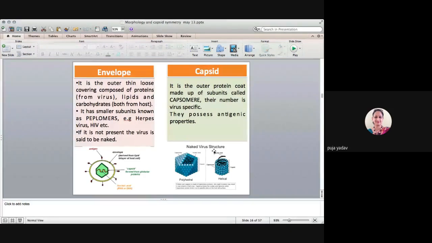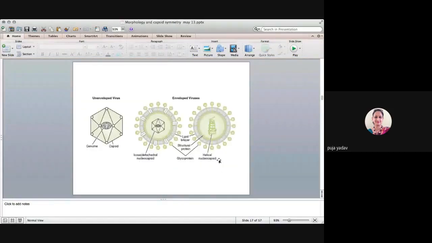Okay, so these are naked virus structures. You can see this is a capsid here, with icosahedral symmetry. This one is helical symmetry, and these are the enveloped viruses here. It's the same slide, and I'm putting a clearer picture here. These are enveloped viruses with icosahedral capsid symmetry. So whenever I talk, guys, about icosahedral or helical symmetry, I'm talking about the capsid symmetry. Okay, so don't get confused.